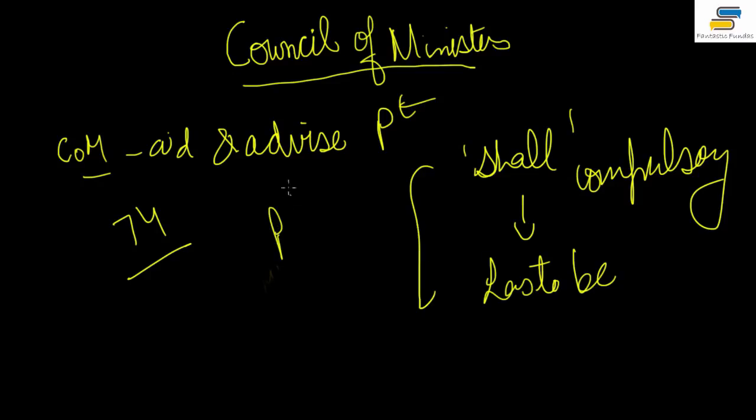If you read Article 74, it says that the President shall, in exercise of his functions, act in accordance with such advice, okay. So the Council of Ministers must give some advice to the President, and then the President has to follow this advice, okay. This is written in Article 74 clause 1, right.